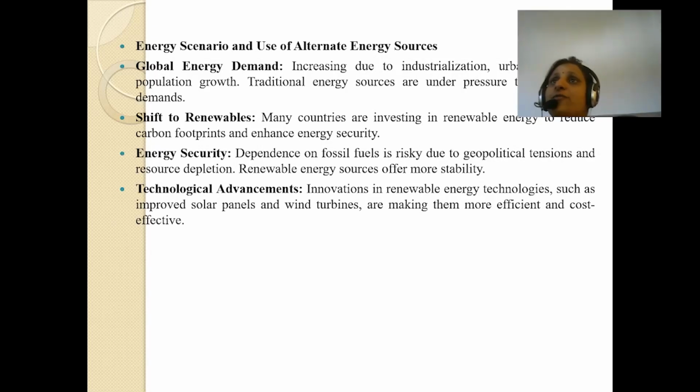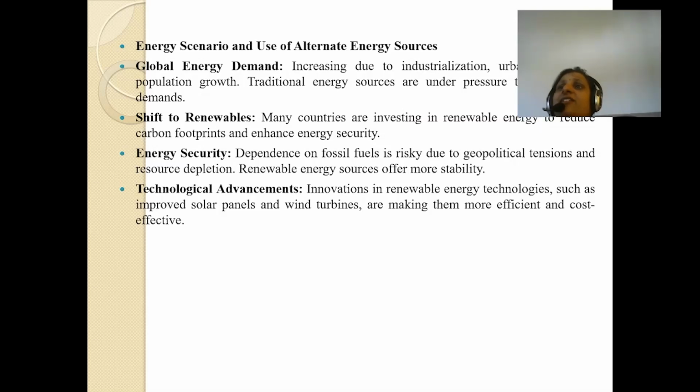Energy scenario and use of alternate energy sources. What is the scenario? Global energy demand has increased at a large scale. As industrialization, urbanization and population growth increase, traditional energy sources are under pressure to meet the rising demands. So there is a requirement that more and more energy sources should be found and created so that everything can be done on a large scale.